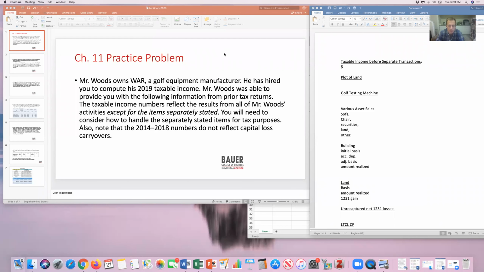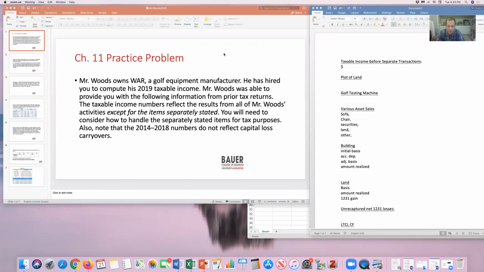Here we go. I've got a problem I want to work through. It's a chapter 11 problem. I like it because it covers some of chapter 7 as well. So there's a lot of material, a lot of topics that get covered in this one problem, right? It's a long, complicated problem, so it should be a little more complicated than something I would ask you to do on the exam. But all of the individual topics are definitely things that you should know.